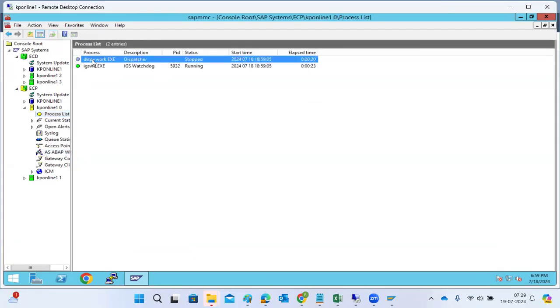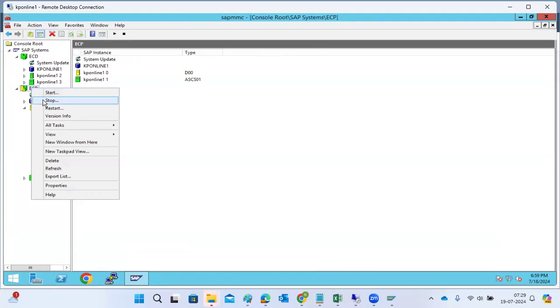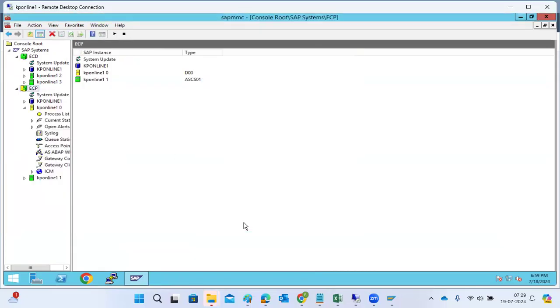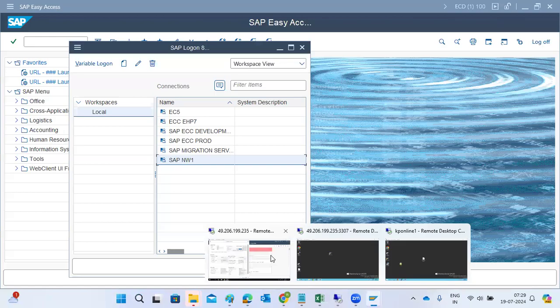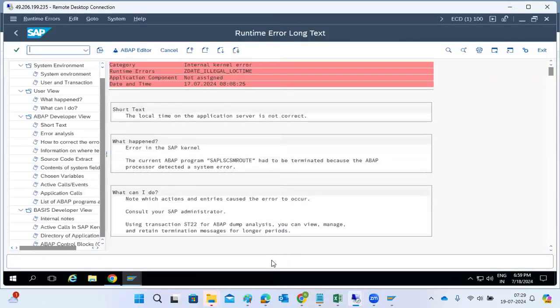See here, the dispatcher went to the down status, which means there are some issues, I guess. Like that, if there are any errors or issues, we have to fix them.